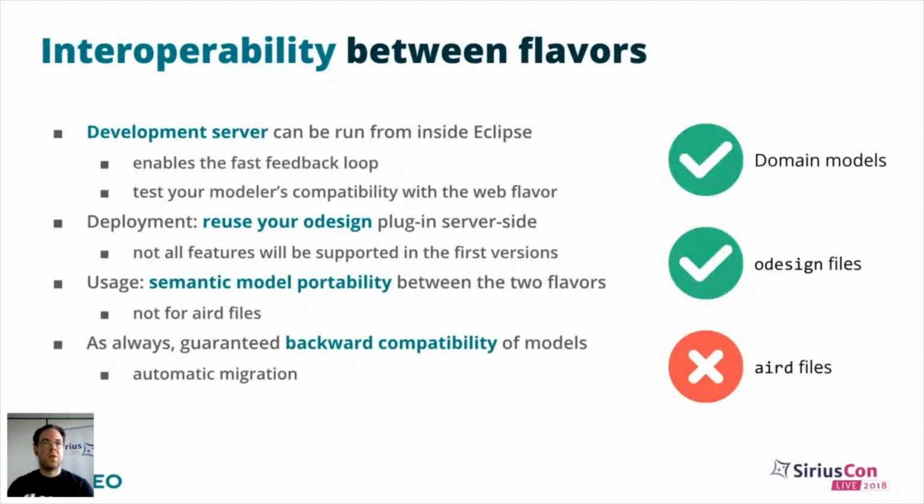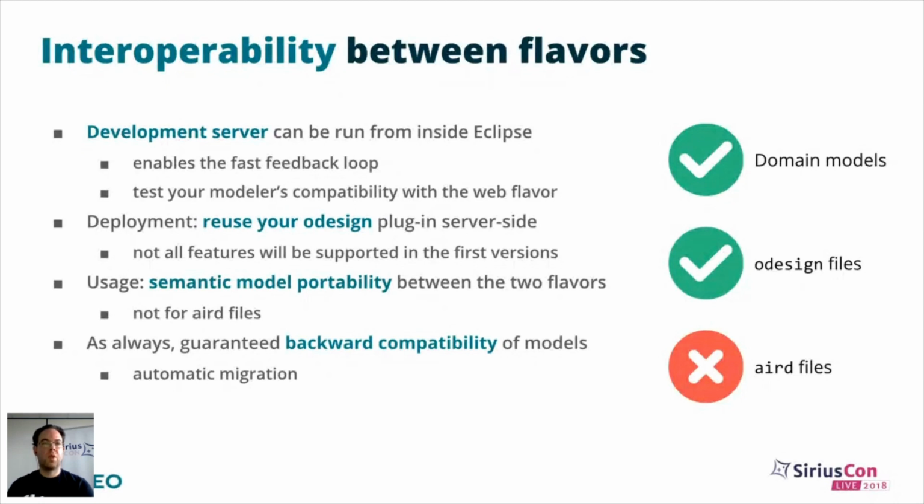In terms of the end users, of course, the semantic models which are underlying the representation will be portable between the two flavors, so that, for example, your .uml file, if you're using UML Designer, or a Melody Modeler file, if you're using Capella, will be the same on both versions. The AIRD files where Sirius stores its representations will probably not be portable.